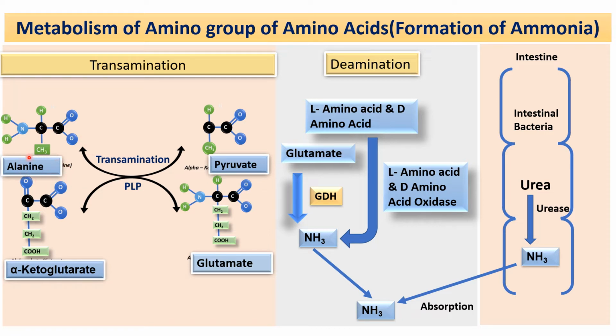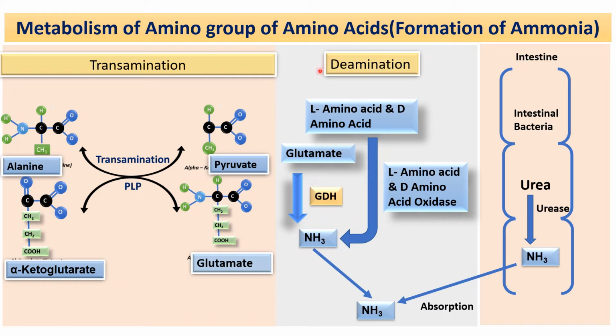This alanine is produced by the process of transamination. That amino group is transferred to alpha ketoglutarate, and here you get glutamate. This glutamate now participates in a deamination reaction, where by the action of GDH we get ammonia through alpha iminoglutarate and alpha ketoglutarate. Ultimately at the end you get the ammonia.